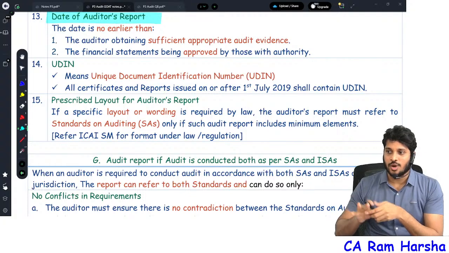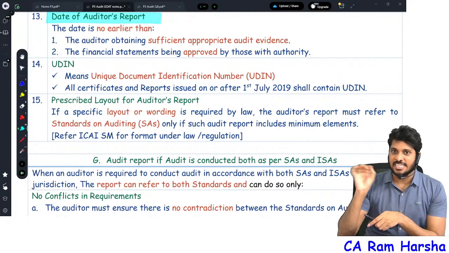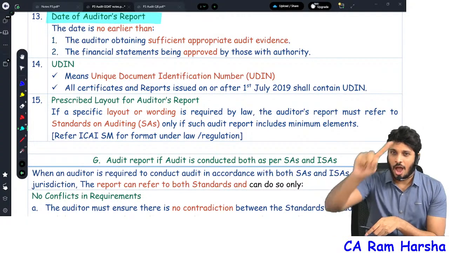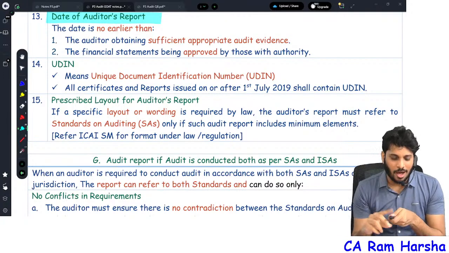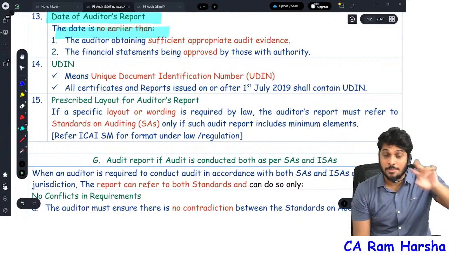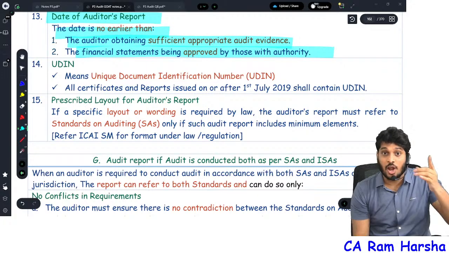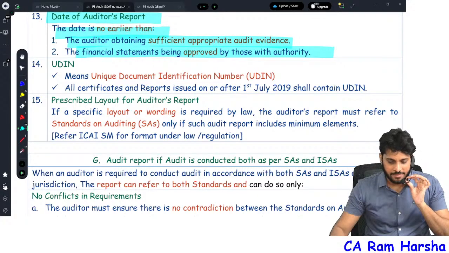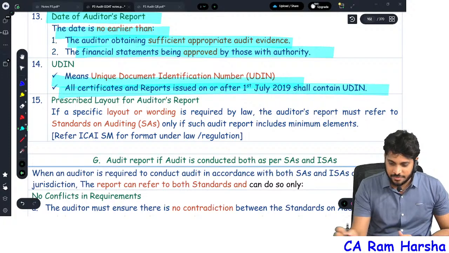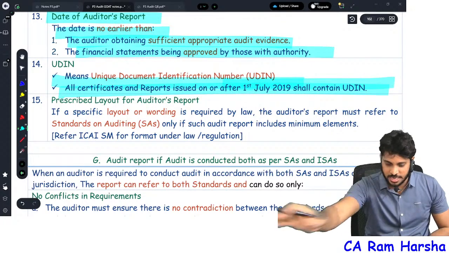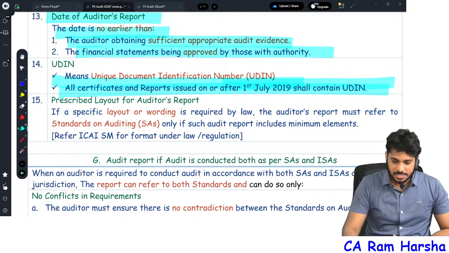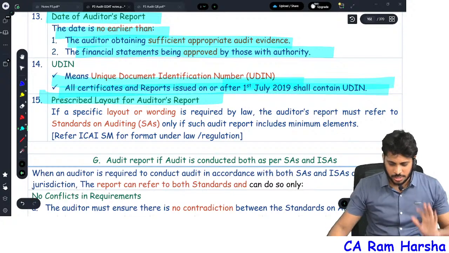Approval of financials means these are the balance sheet and P&L finally signed by management. This is what is given to the public. On that only you should give the audit report, no? So the date of audit report shall not be earlier than the financial statements approval date by the corresponding authority, and not earlier than the date on which you obtain evidence. Then UDIN number. All certificates and reports from 1st July onwards, UDIN is compulsory. Then prescribed layout for audit report, this is not required.